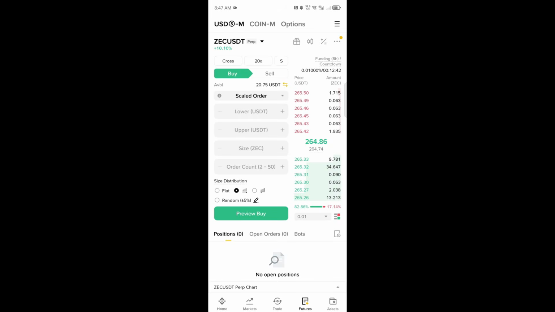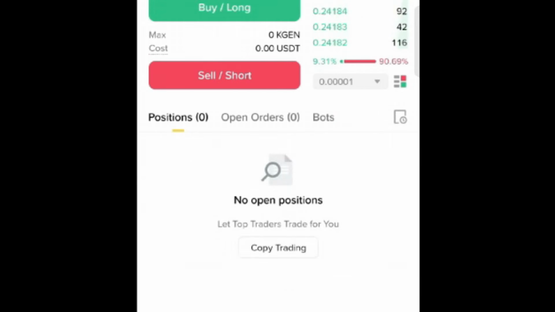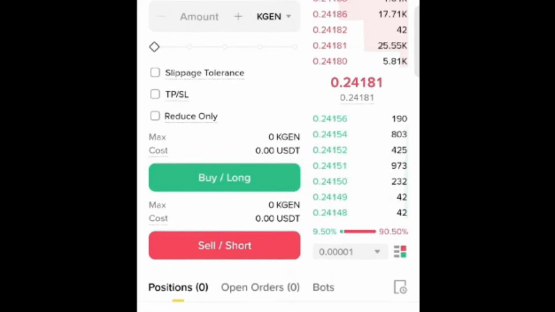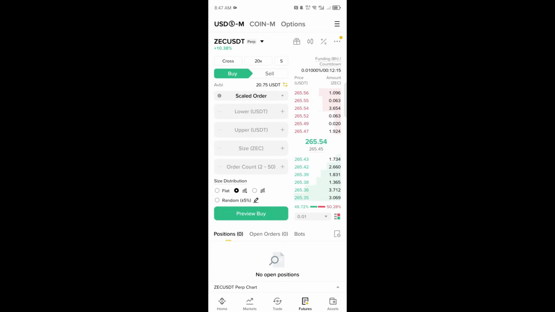First of all, what is liquidation? Liquidation means your trading positions get automatically closed. For example, here I was trading this crypto with no stop loss, and automatically I lost $20. When you lose up to $20, or the amount you had when you were trading, Binance will automatically close your trade. That is what we call liquidation. To avoid liquidation, there are so many things you could do. For today, I'll be teaching you how to avoid liquidation using what we call the hedge mode.